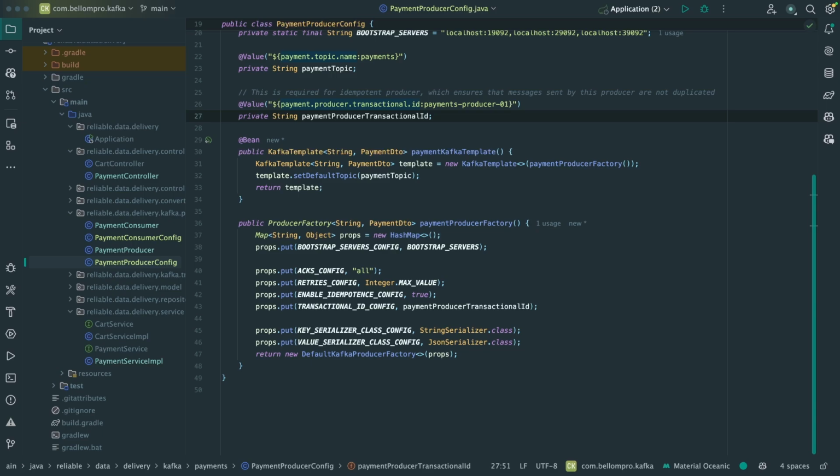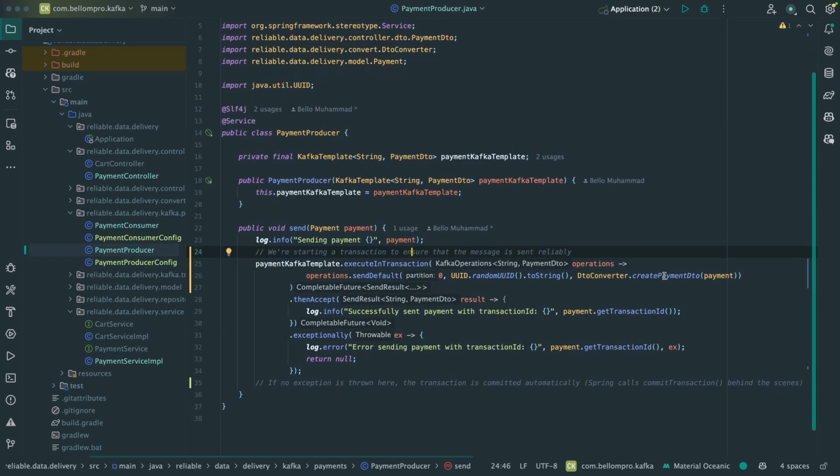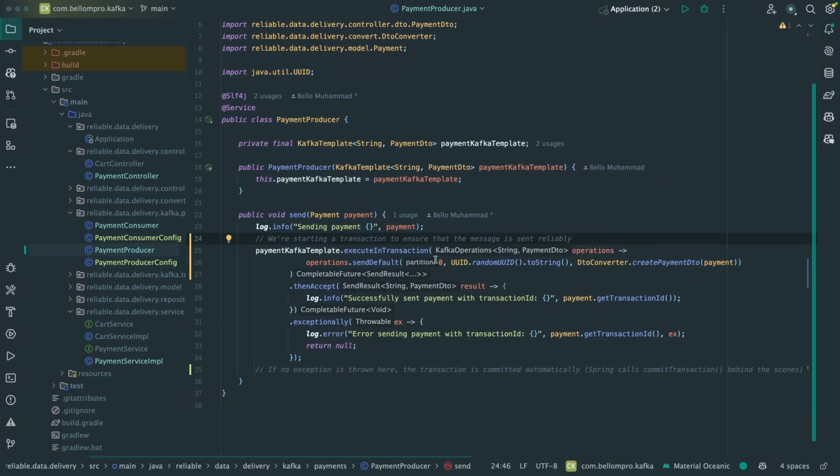We have talked about this before. We also have transactional ID set with some value. You can use any name or value you want for that, but the name or value has to be unique across your producers. Kafka broker uses this together with the monotonic sequence number sent with the message to track the last appended message. If we also go to the producer, we can see nothing much here except that we are also sending to partition 0, and this time around we are sending to the payment topic.